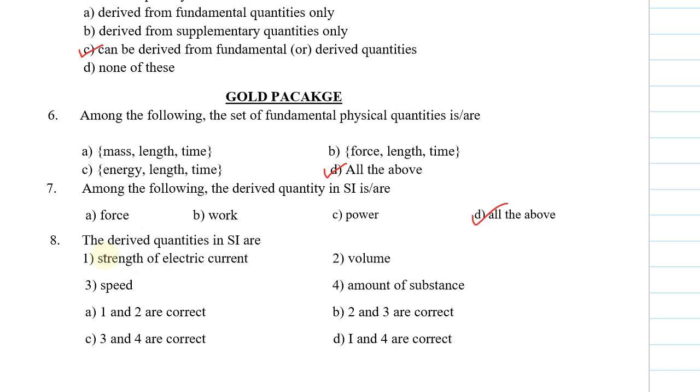All the above. Eighth one, the derived quantities in SI are: first one, strength of electric current. It is a fundamental physical quantity, so one is wrong. Second one, volume. Yes, it is a derived quantity. Speed, even it is a derived quantity. Amount of substance, it is a fundamental physical quantity. So 1 and 4 are fundamental physical quantities, 2 and 3 are derived quantities. He asked for derived quantities in SI, which are 2 and 3. So we can go with option B.